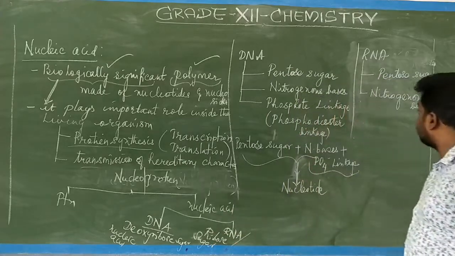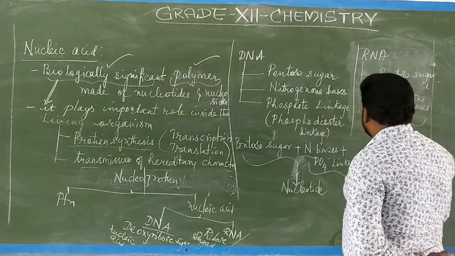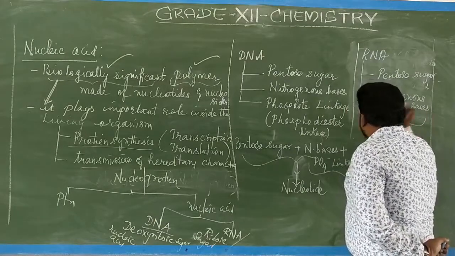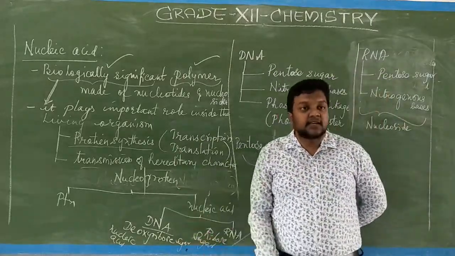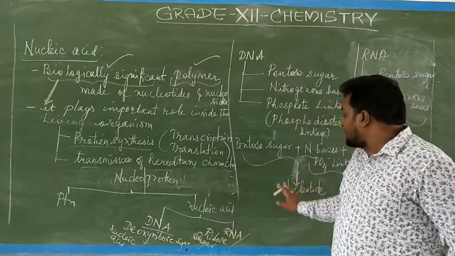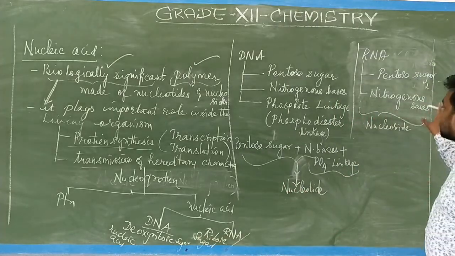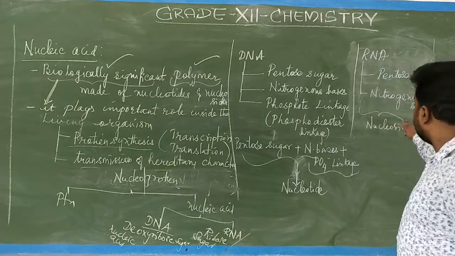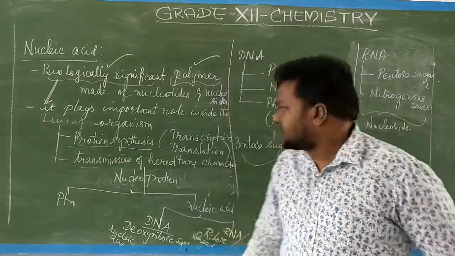Whereas pentose sugar and nitrogenous bases together are called a nucleoside. So what is the difference between nucleotide and nucleoside? Nucleotides, in the nucleic acid ring structure, comprise pentose sugar, nitrogenous bases, and the other one is called what? Phosphate linkage, taken together by the phosphate group, the phosphodiester linkage. Whereas in the case of nucleoside, there is only pentose sugar and the nitrogenous bases. So I can write it as: nucleoside plus phosphate linkage gives rise to the formation of a nucleotide. Can you understand now? Nucleotide.